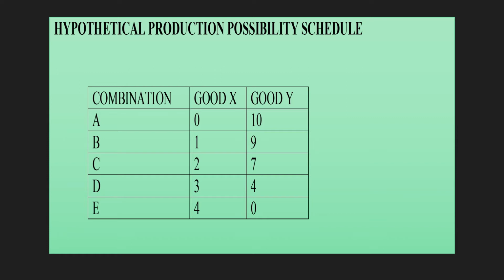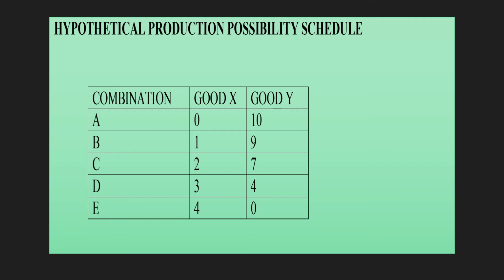Similarly, combination E says if 4 units of good X are produced, it means 0 units of good Y are produced. So combination A clearly indicates that good X will be 0, and combination E clearly indicates that good Y will be 0.